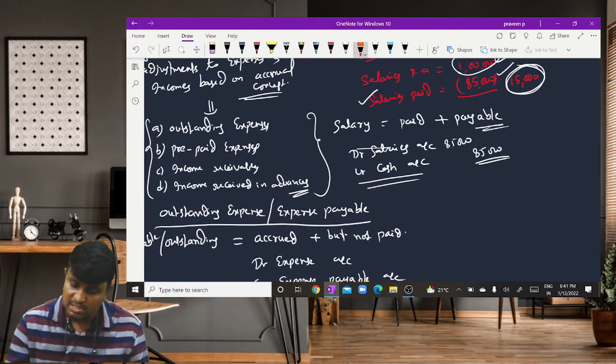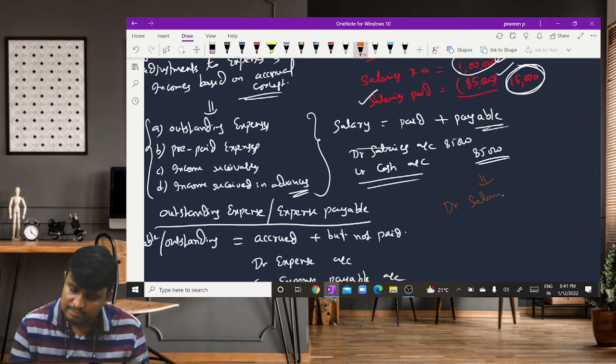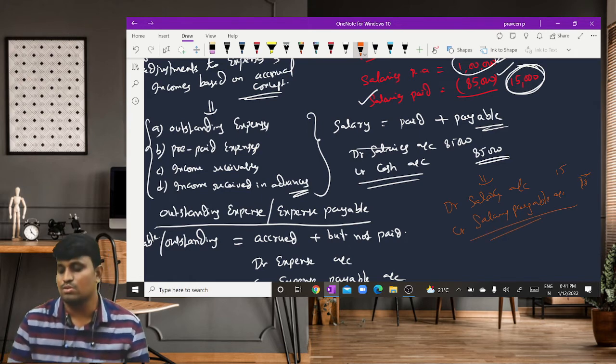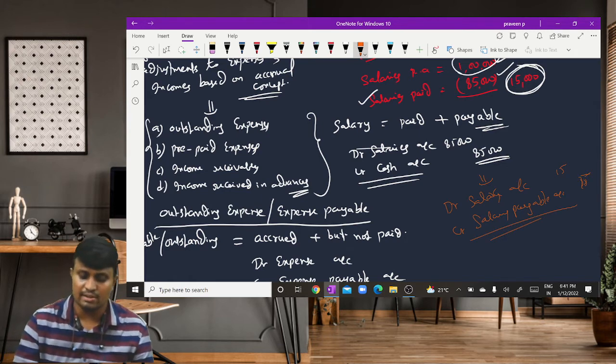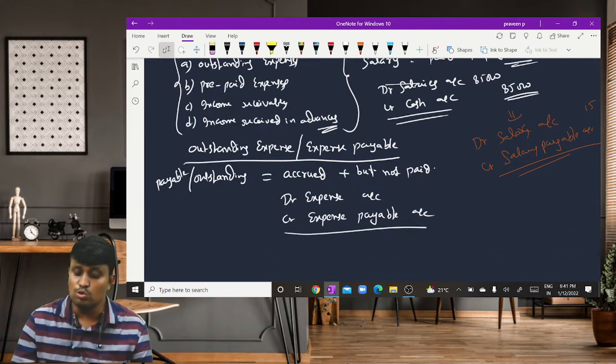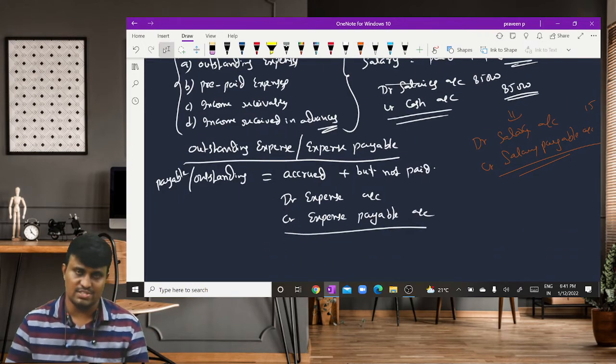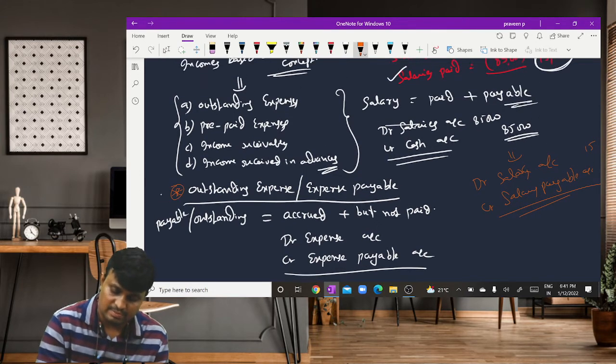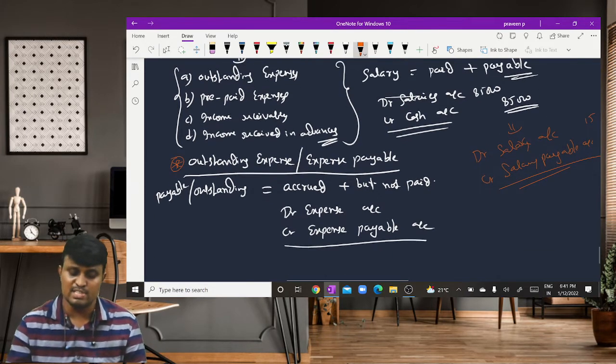So for this purpose, we write the entry debit salary account, credit salary payable account. How much amount did we record? 15,000. Okay, so this is the first one, outstanding expense, or expense payable.